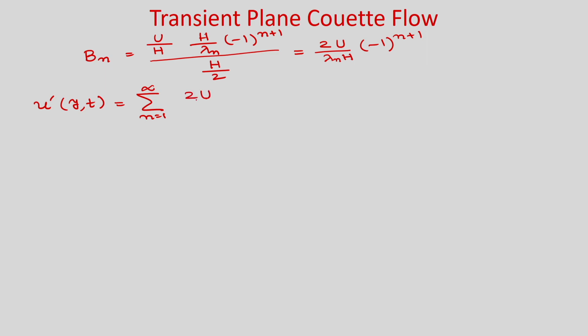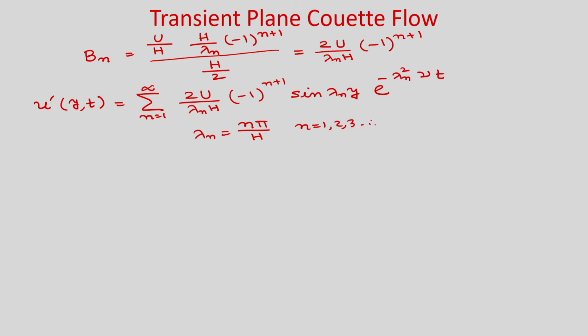So, it will be twice u by lambda n h minus 1 to the power n plus 1, and we have sin lambda n y, then e to the power minus lambda n square nu t, where lambda n is equal to n pi by h and n varies from 1 to infinity.